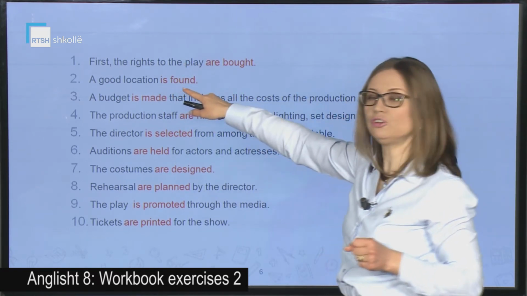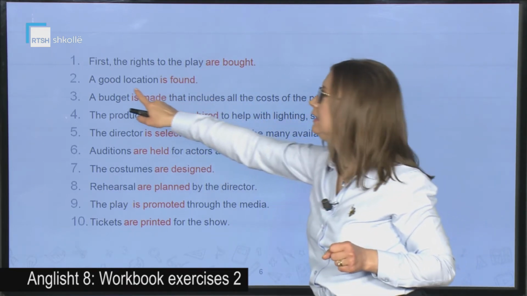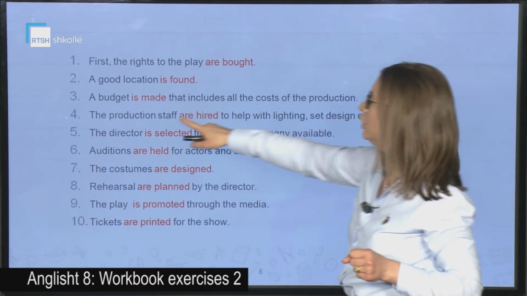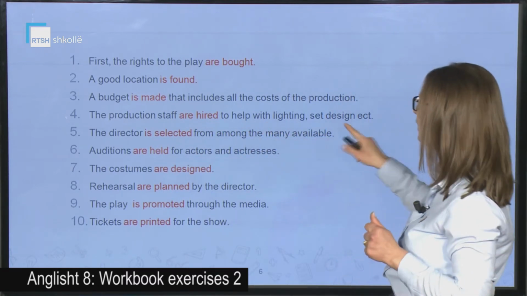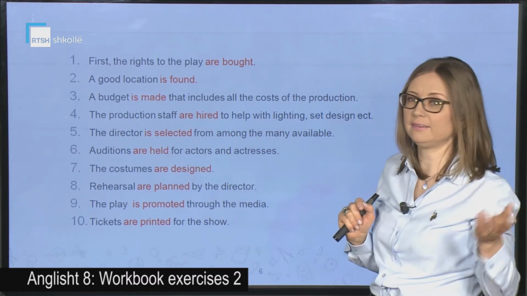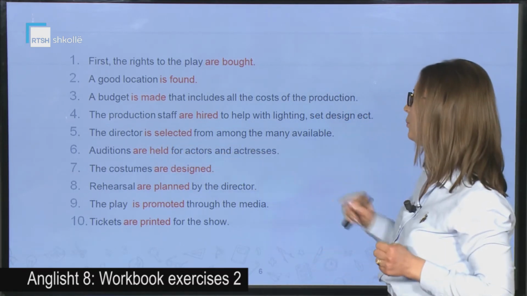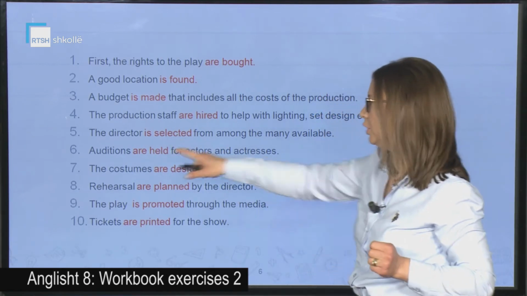A good location is found. A budget is made that includes all the costs of the production. The production staff are hired to help with lighting, set, design, etc. The director is selected from among the many available.